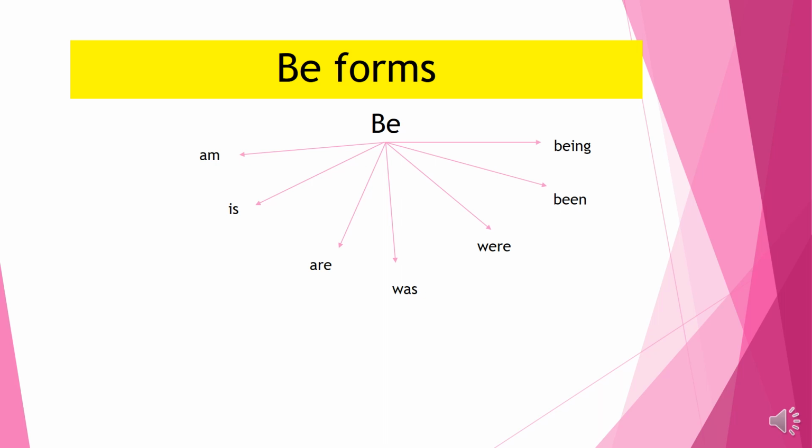Okay, now see be forms. What are the be forms? Am, is, are, was, were, been, being. These are all known as be forms. Let us see how to use these be forms in sentences. What is the meaning of be forms? Be forms show the existence, the state.